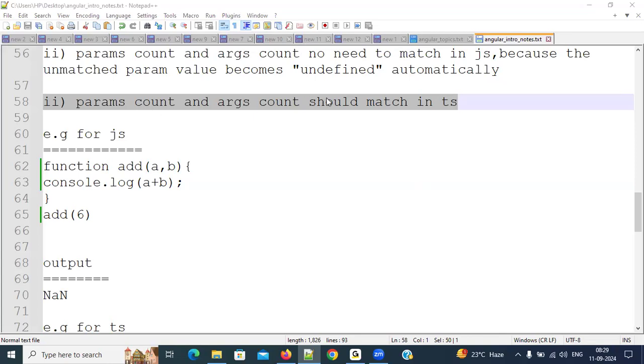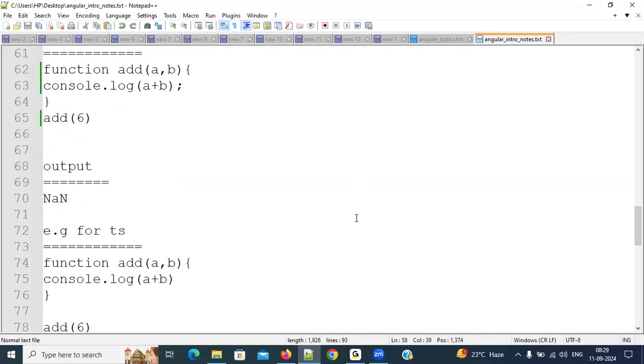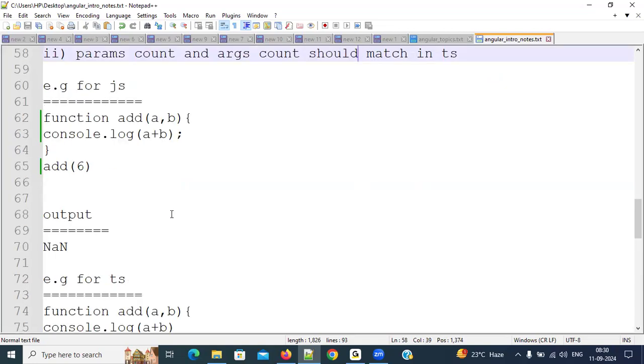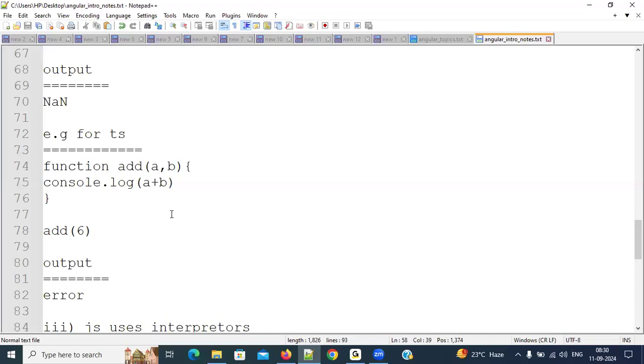Because parameters count and arguments count should match. Here the argument is 1, but parameters are 2. So the arguments count and parameters count are not matching, but they should match. If you are not following the rule, what happens? It will throw an error. For example, in all metropolitan cities like Hyderabad, Bangalore, Chennai, Mumbai, a helmet is mandatory. If you don't wear a helmet whenever you are riding a bike, what happens? Simply they will take a photo and send an e-challan to you. Why? Because you are not following the rule. So whenever you are not following the rule, you will get errors.